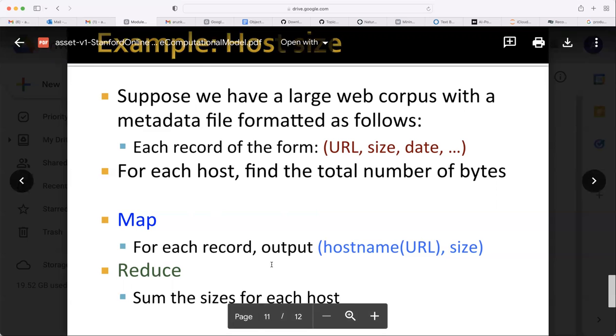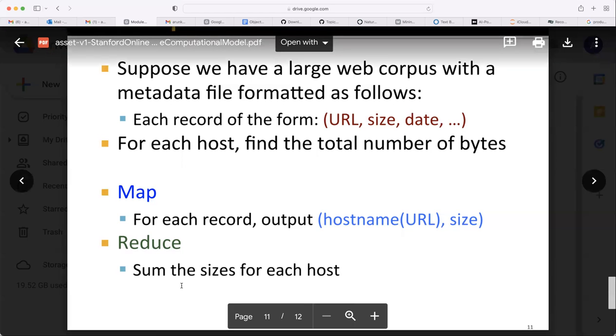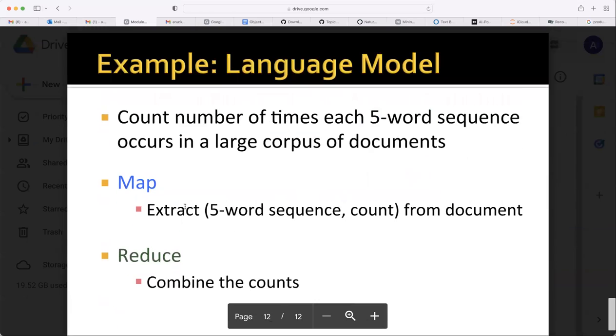So map, for each record output, host name URL and size. For the same host name URL, how many bytes you got, that is stored in size. So those sizes should be added. So reduce, sum the sizes for each host. Some examples are discussed here.